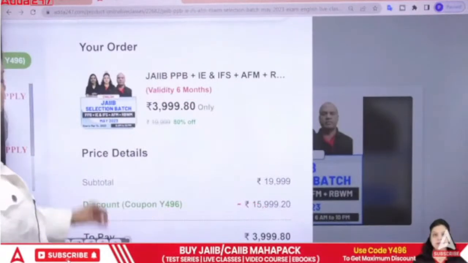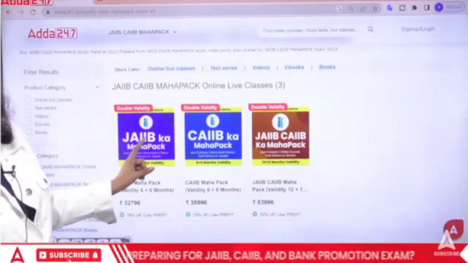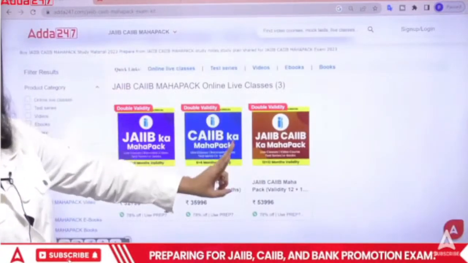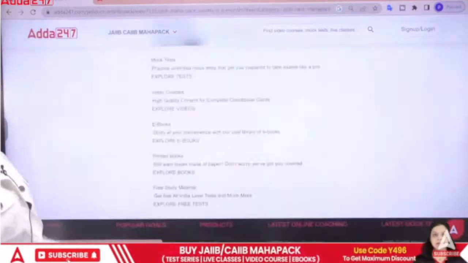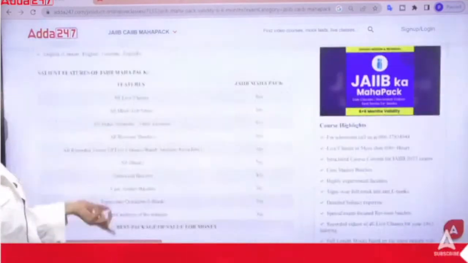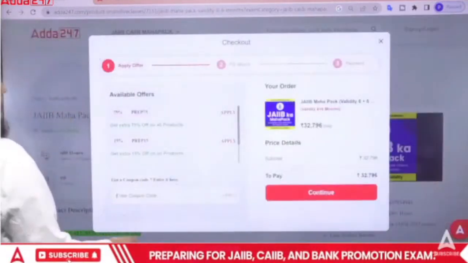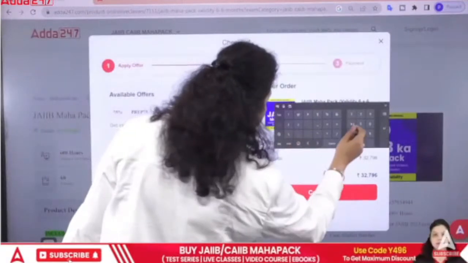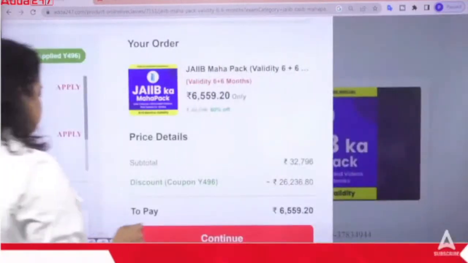Apart from that, you also have a better option, that is the Mahapack. Mahapack of JAIIB has 1 year validity. Mahapack of JAIIB and CIB has 2 years validity. You can enroll in any of these, and to enroll, just click here. Do read all the details, and after reading the details, the same process has to be followed. Click on the buy now option. Enter the code, the same code will be remembered, Y496, and click on apply. Similarly, 80% discount you will see here.